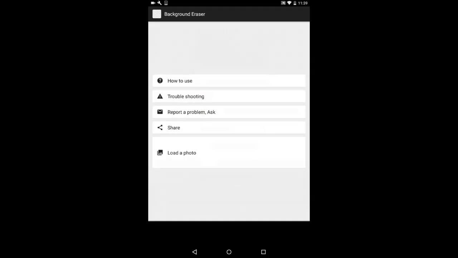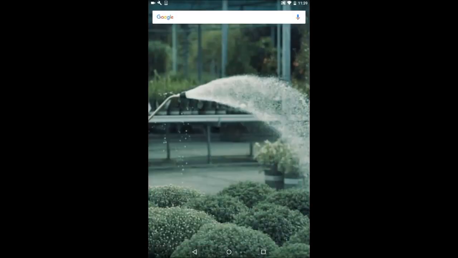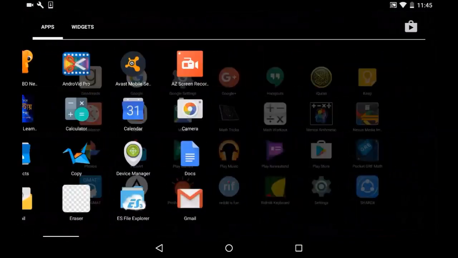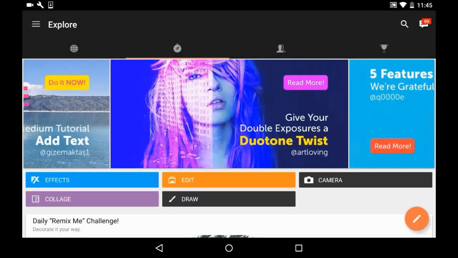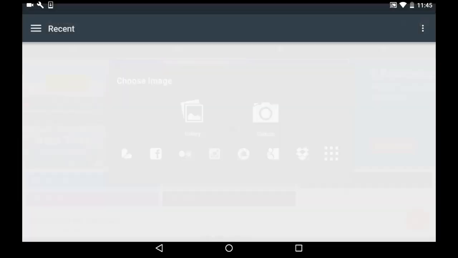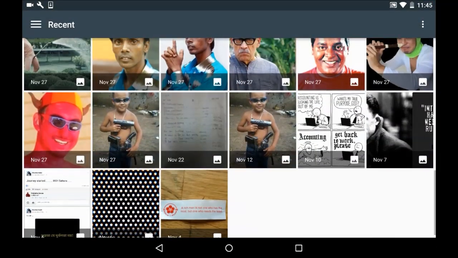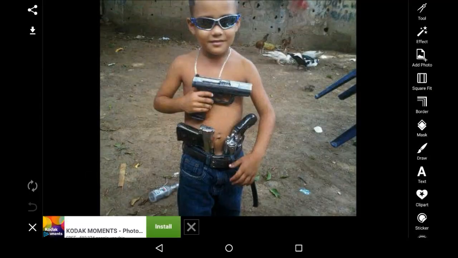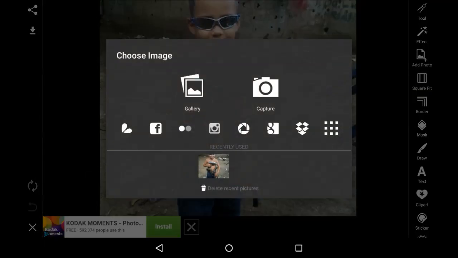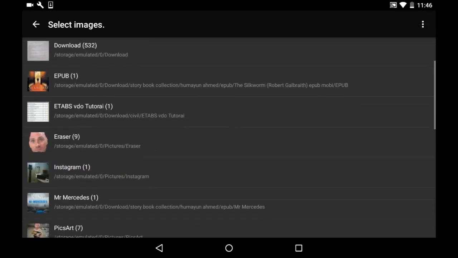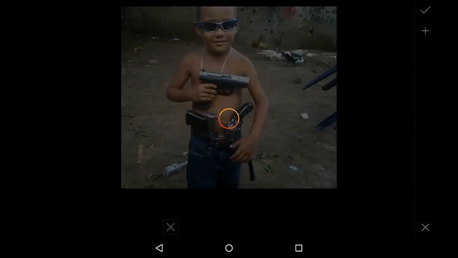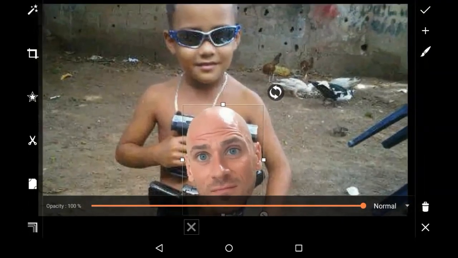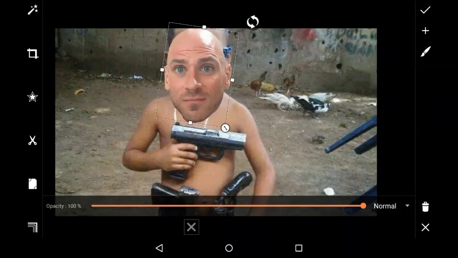Now close the app and open PicSart. Now open the photo where you want to put the face or object. After selecting the photo, go to Add Image, then find the eraser folder, choose the file. Now use pinch and rotate to adjust the photo.